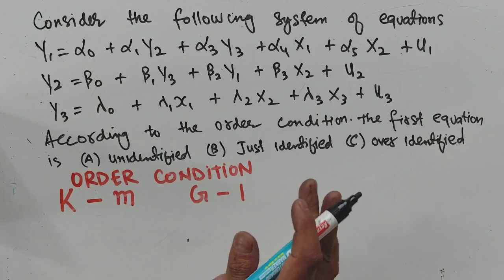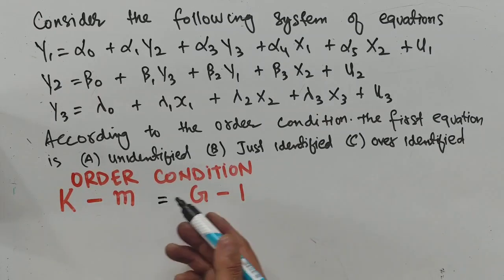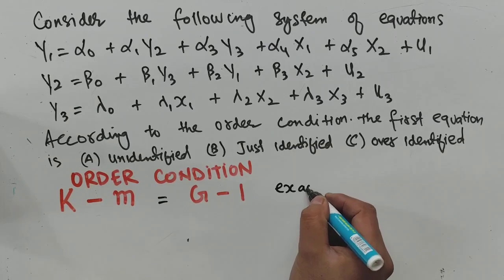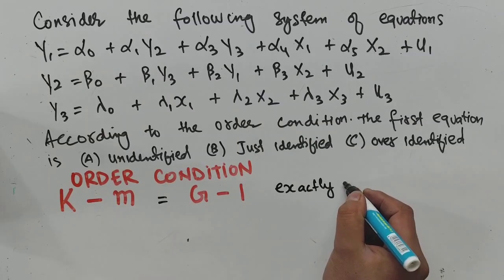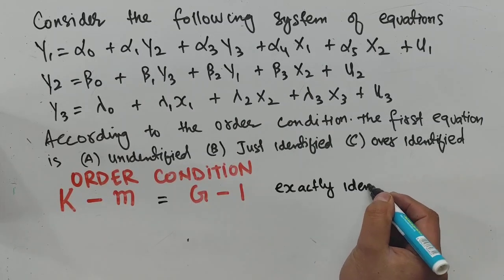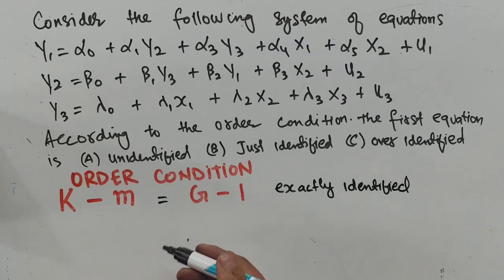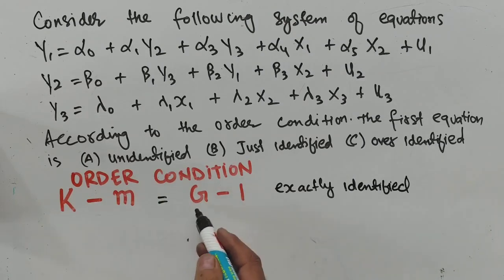Now, if we get the equality sign, the particular equation is exactly identified.